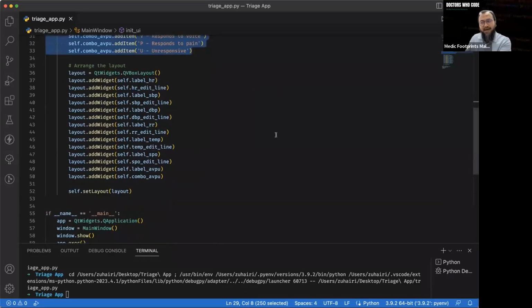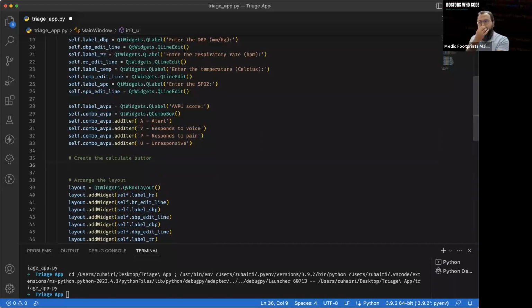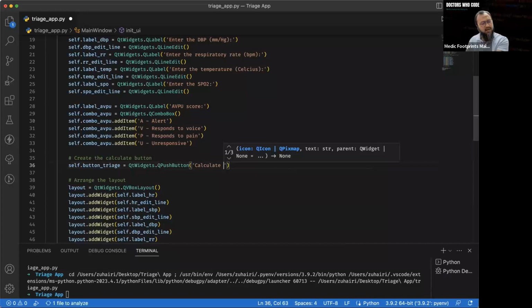Now let's add a button down there. When we press the button, it's going to calculate the score, whether it's high risk or low risk. So let's create the calculate button. Again, self dot button try-each equals to, again, QtWidgets dot QPushButton. That's a widget called push button. And inside this button, there's a label, calculate risk.